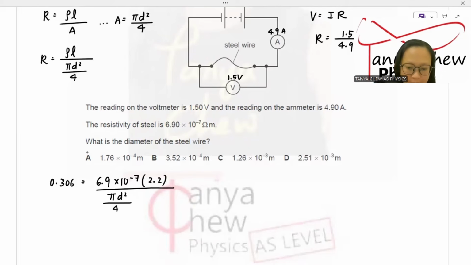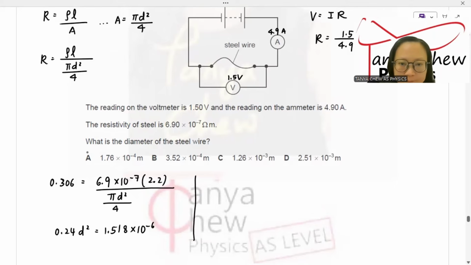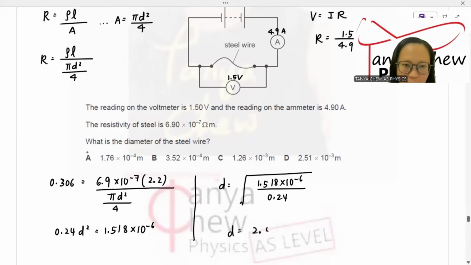So cross multiply here, I got 0.306 times pi over 4, I got 0.24 d square, equal to 6.9 times 10 to the power negative 7 times 2.2. I got 1.518 times 10 to the power negative 6. So d is equal to the square root of 1.518 times 10 to the power negative 6 divided by 0.24. Diameter is equal to 2.51 times 10 to the power negative 3 meter. D is the answer.